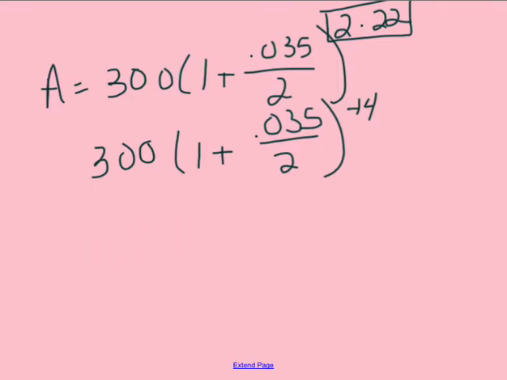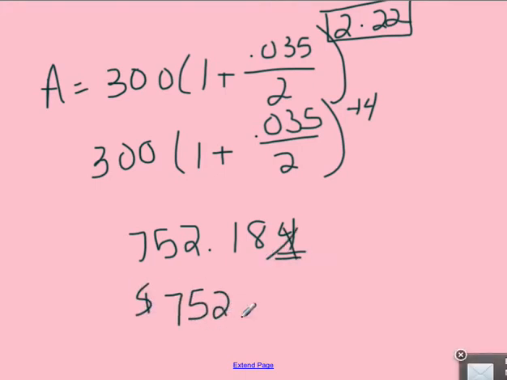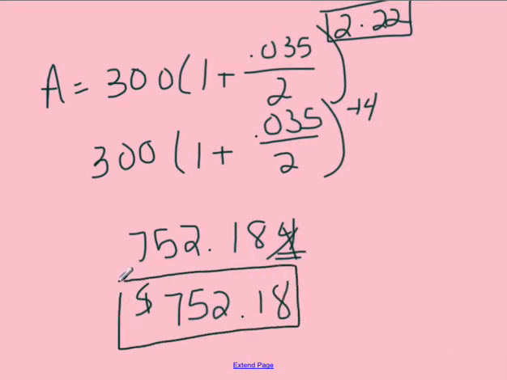So then when you multiply that out, go ahead and try plugging that into your calculator to make sure you get the right answer. If not, bring it up to me. I got 752.184. So I look at that third number. I see that it's less than 5, so I do not have to round. I can just cut those off. So I have $752.18. So that is my final answer for number 3.